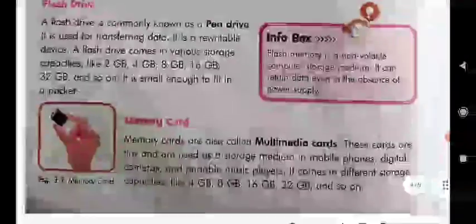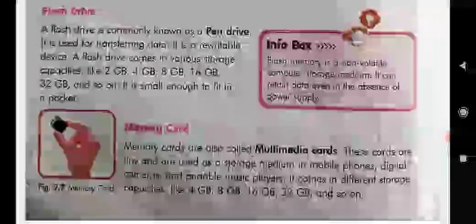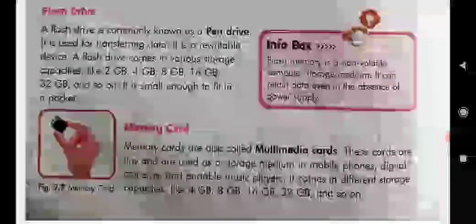Next, that is the flash drive. A flash drive is commonly known as a pen drive. You all know that. It is used for transferring data. Its storage capacity is like 2 GB, 4 GB, 8 GB, 16 GB, 32 GB and so on.